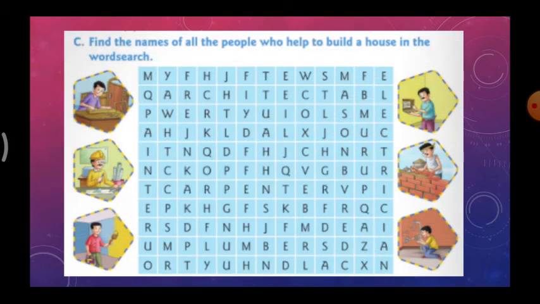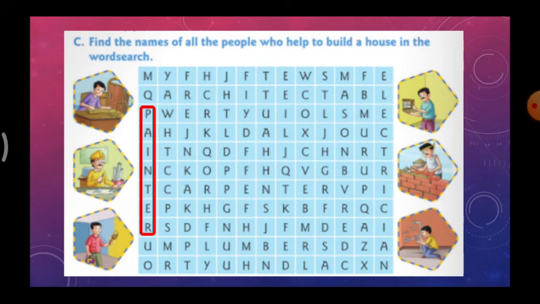So, here is one activity. Find the names of all the people who helped to build a house in the word search. So, you have to search for the words. For example, here is the word painter.